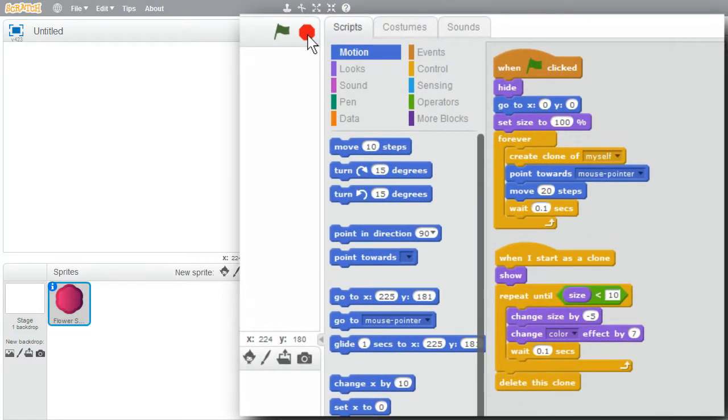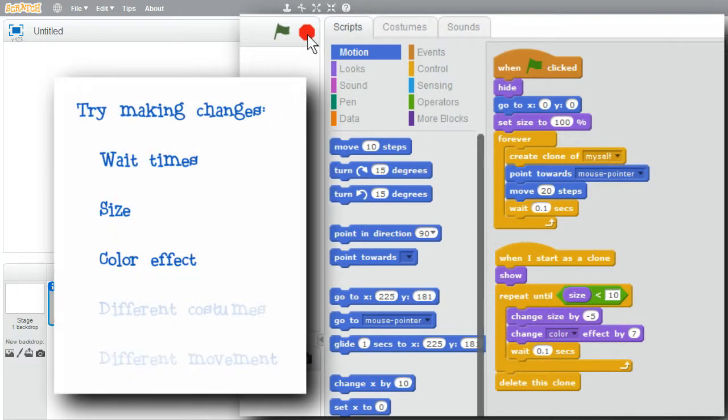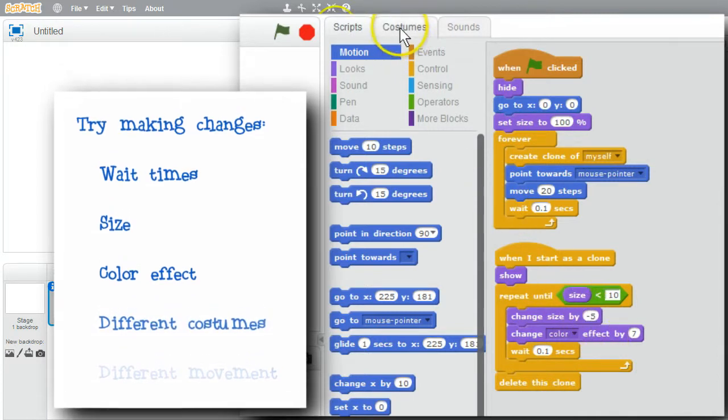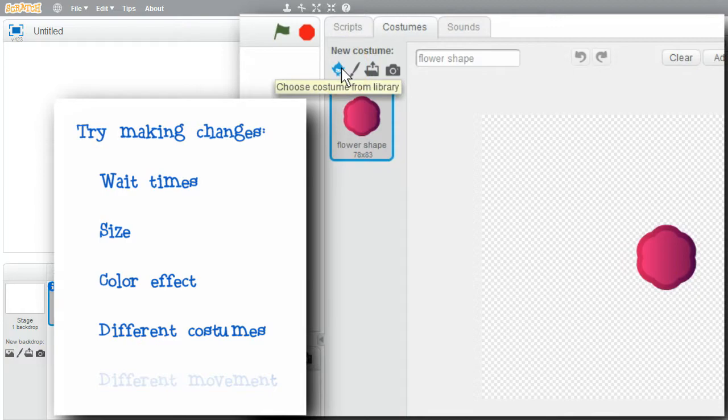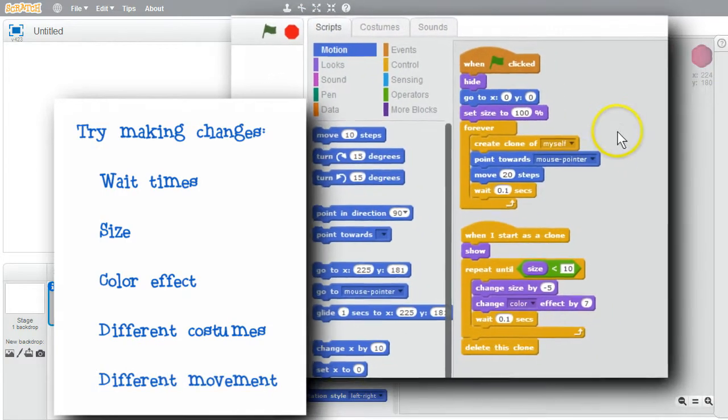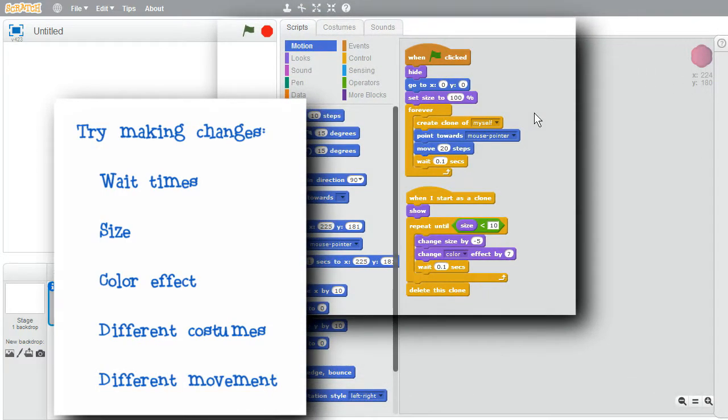As always, I encourage you to play with the program and get comfortable with clones. Try changing the program. Change the wait times, the size change, and the color effect changes. Try using different costumes. Or try making the worm move differently. But above all, have fun with the program.